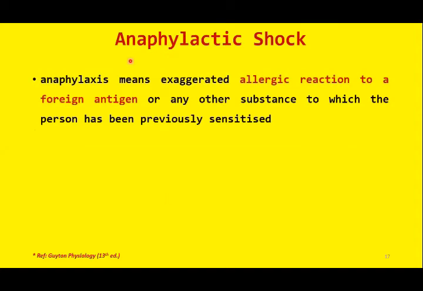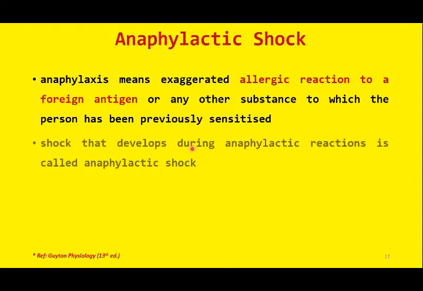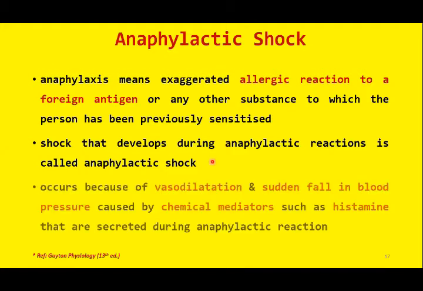The second type of vasogenic shock is anaphylactic shock. And what is meant by the term anaphylaxis? Anaphylaxis in simple words means allergic response to a foreign body. So any type of circulatory shock that develops due to this anaphylactic reaction will be labeled as anaphylactic shock. What happens in anaphylactic shock? There is vasodilatation and sudden fall in the blood pressure.